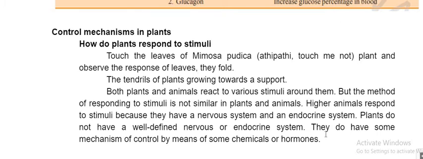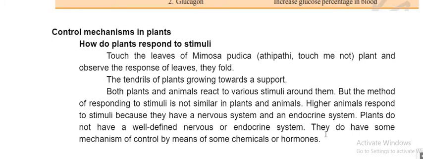Yes or no, ma? Can you see this type of response in plants? No. No, sir, we can't. It is there, but this much vigorous response is not there in the plant. Small responses. So where, when? I will explain it.